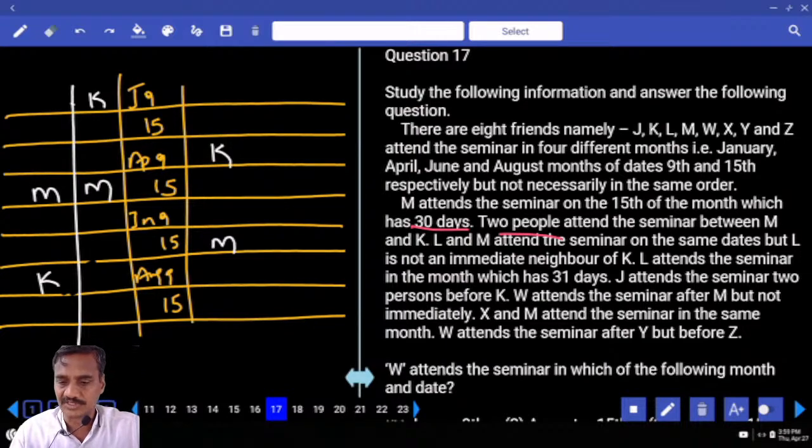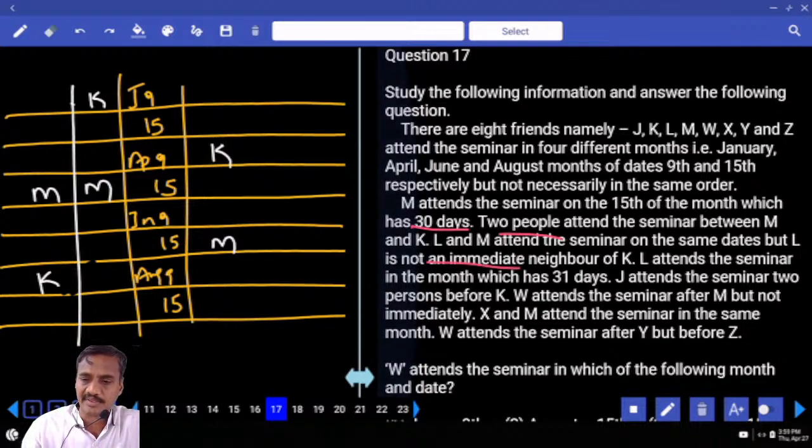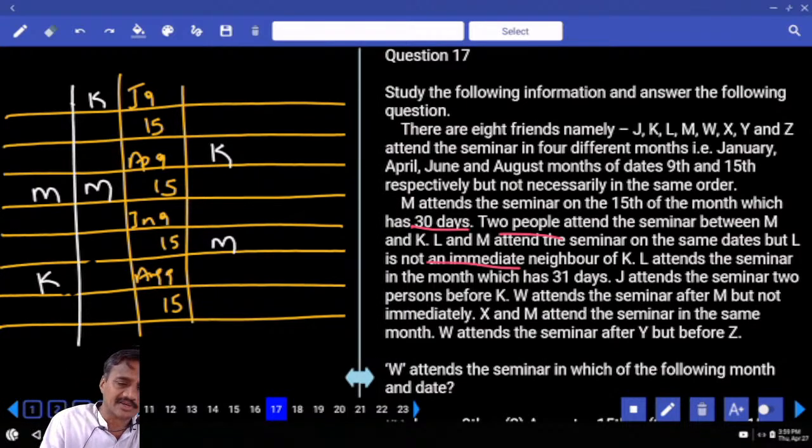Then next, L and M attend the seminar on the same date, and L is not immediate to K. L cannot be in these 2 places. Hence L must be on the 15th, isn't it?